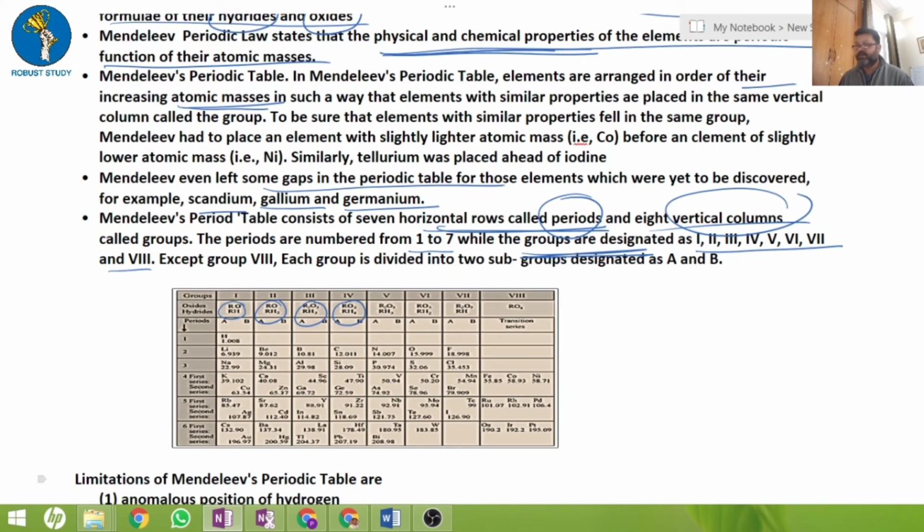Okay, so we'll continue in the next video with the limitations of Mendeleev's table, and we will also take up the modern periodic table.